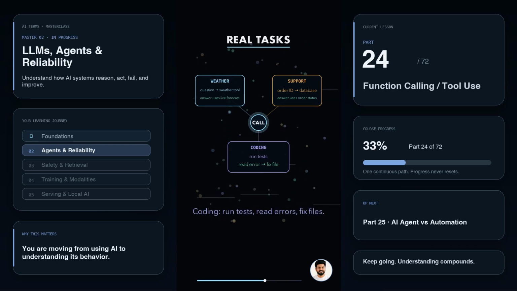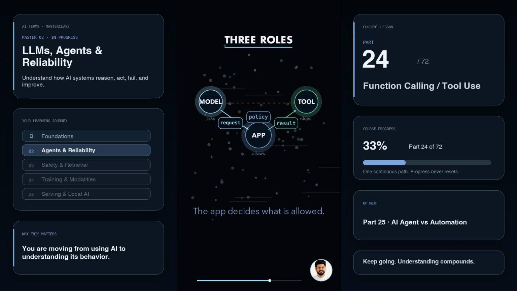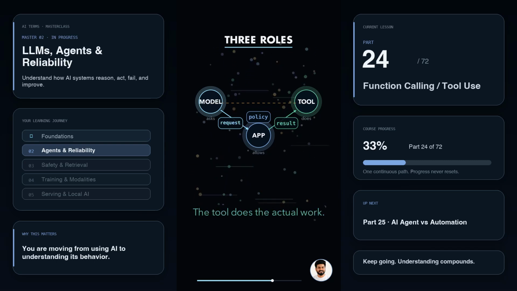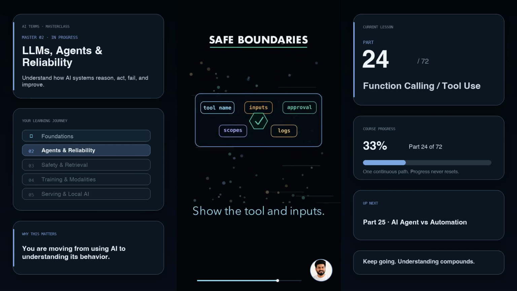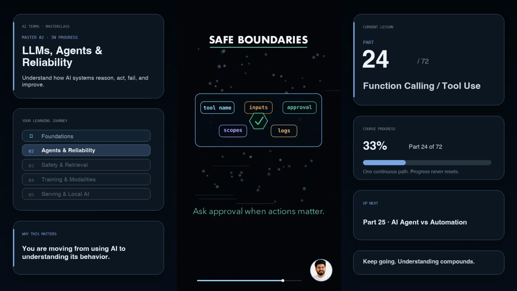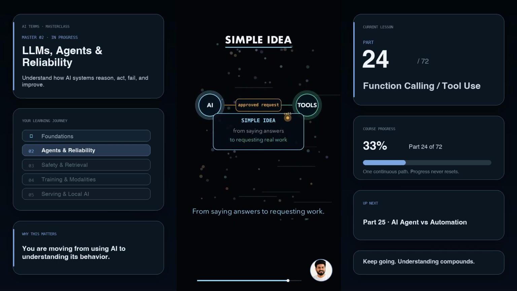But the model is not the same as the tool. The model decides what to ask for. The app decides what is allowed. The tool does the actual work. Good systems keep boundaries. They show the tool name, they show the inputs, they ask for approval when the action matters, and they keep a log of what happened. Simple idea? Function calling is how an AI moves from saying answers to asking approved tools for real work.